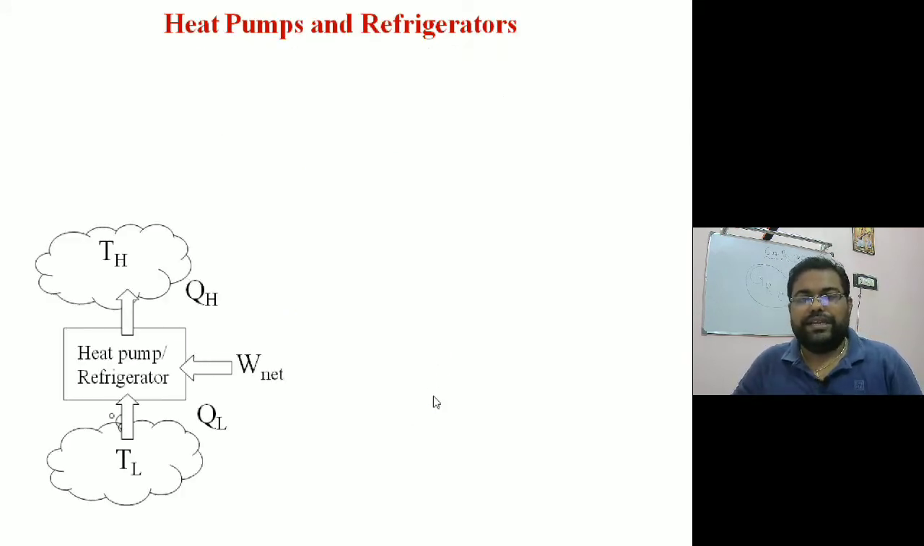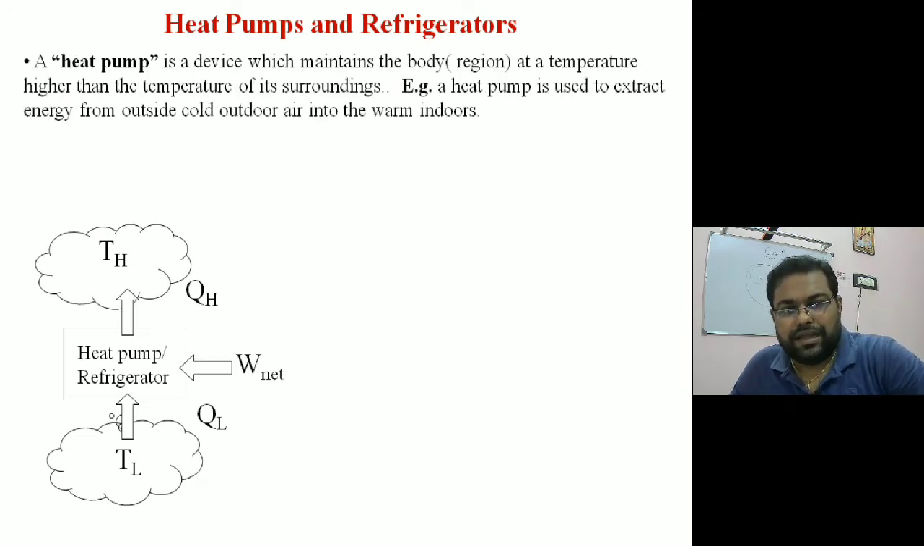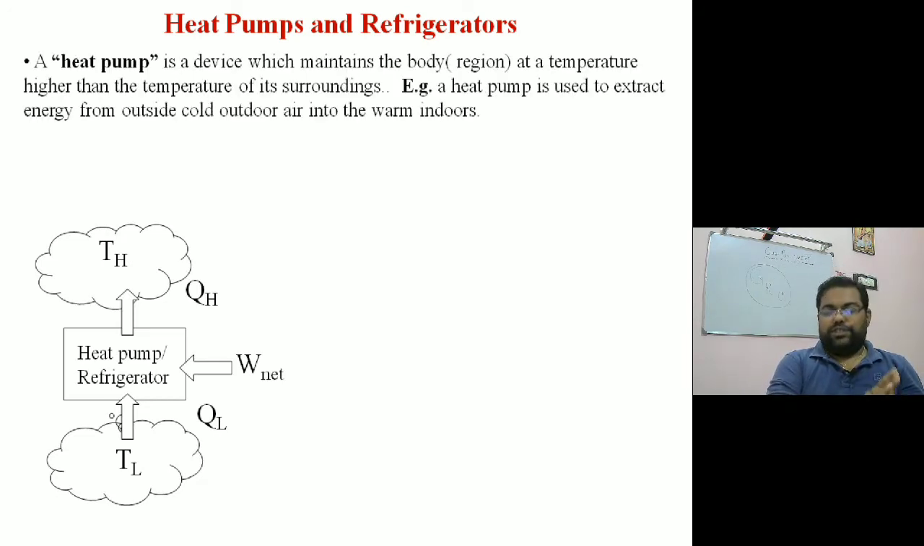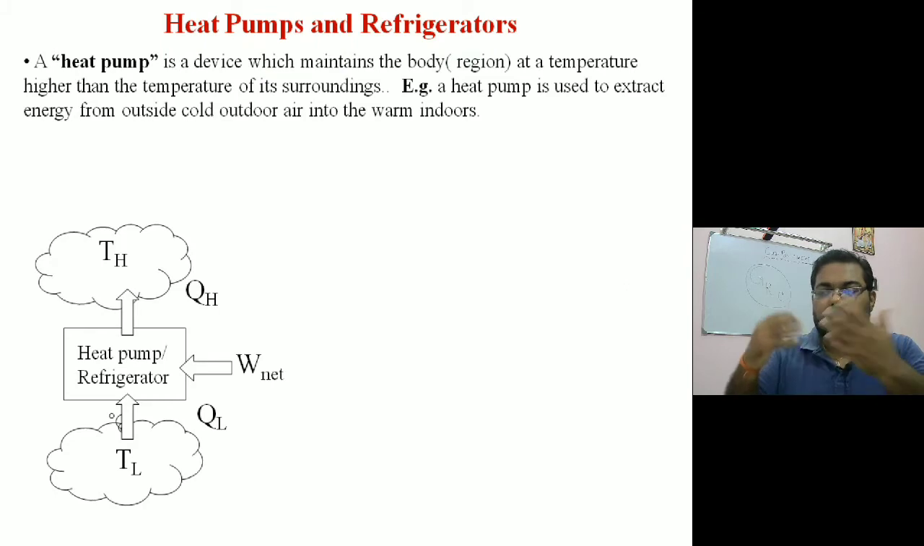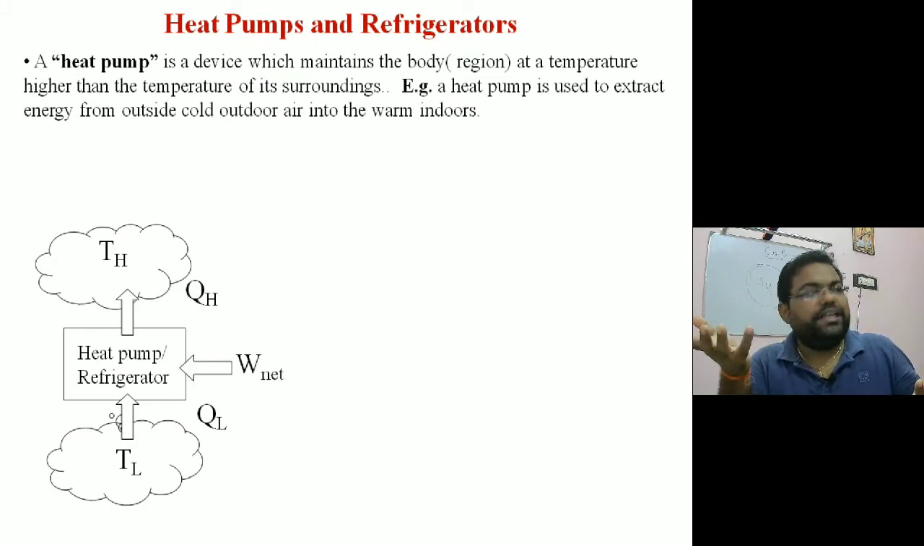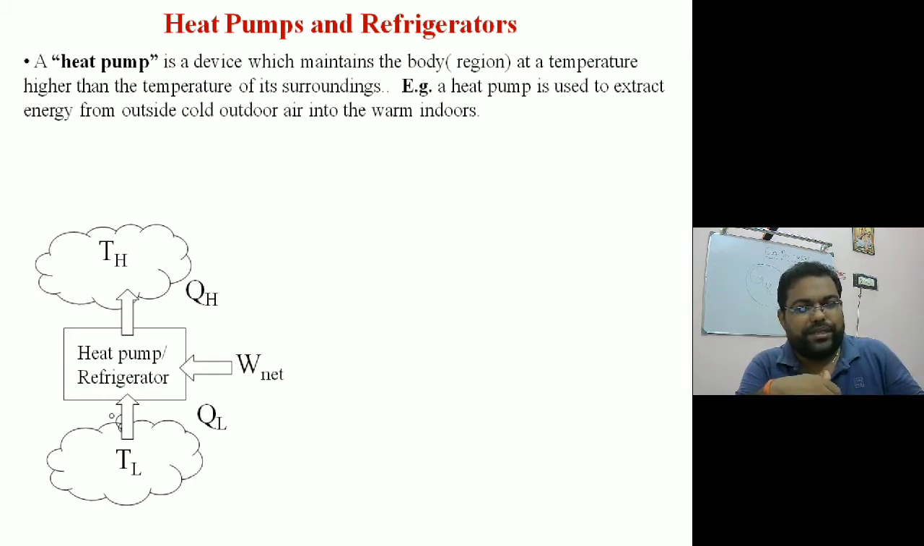Now come to the heat pump and refrigerator. The heat pump is a device which maintains a body at a temperature higher than the temperature of the surroundings, right? The heat pump is used to extract energy from the outside cool air into the warm indoors. On a colder day, in the winter season, we use the heat pump to heat our room. It will take heat from the surroundings and supply it to the body. The body is your room, basically.